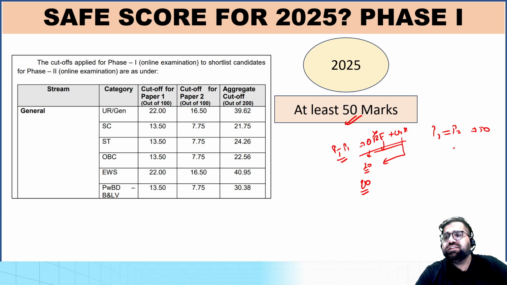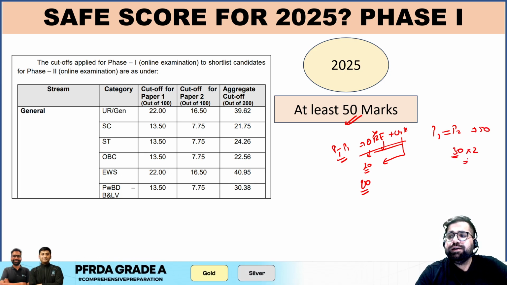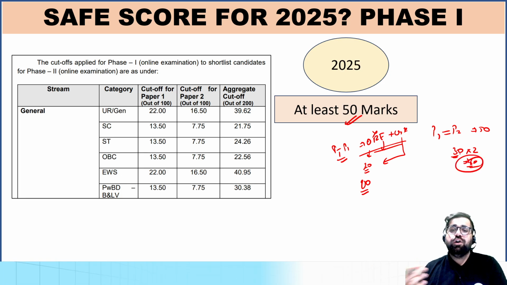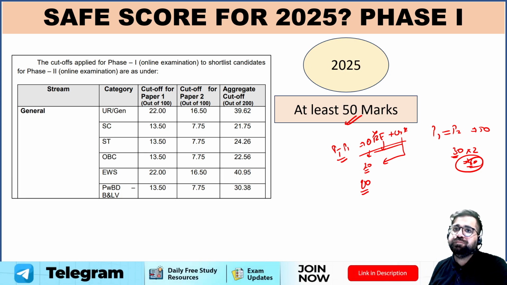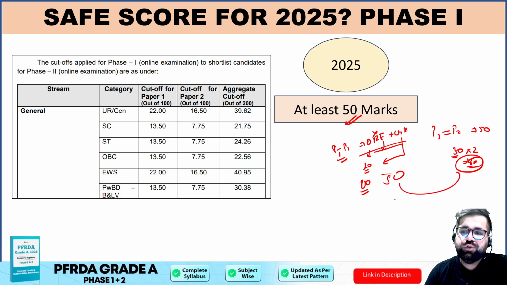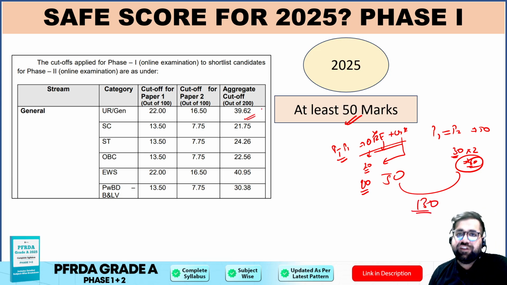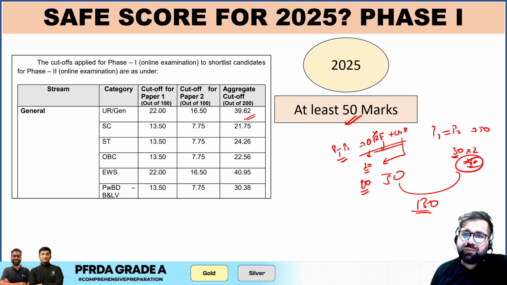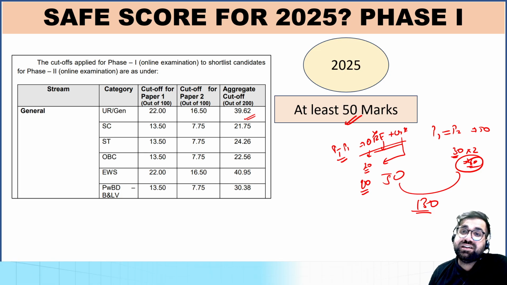Even if you do, I would say, 30 questions correctly, 30 into 2 is 60. So you are getting 60 in phase 1 paper 2, and you are getting roughly around 50 in phase 1 paper 1. If you combine these two, 50 plus 80 is 130. So you are well above the aggregate cutoff as well. So clearing PFRD grade A phase 1, according to me, is not that tough.